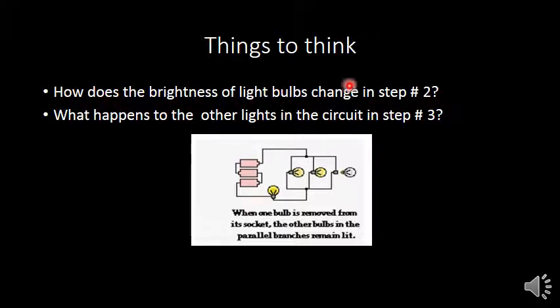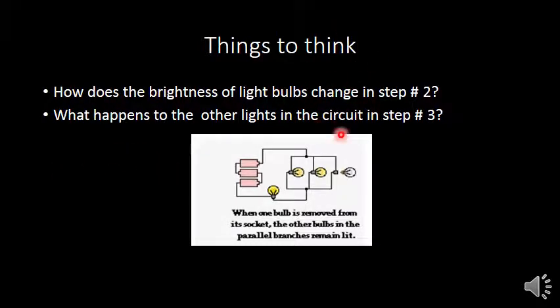How does the brightness of the light bulbs change in step 2? We have added a light bulb in step 2. Will the brightness of the light bulb be affected or not? If we compare this experiment with the series circuit experiment, the brightness of the light bulb in parallel circuit is more than in series circuit.